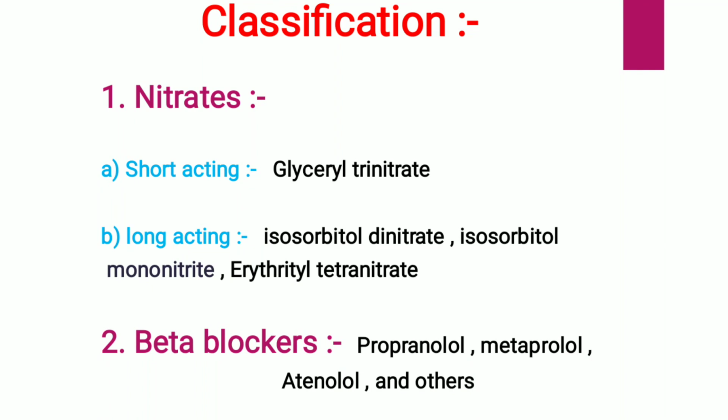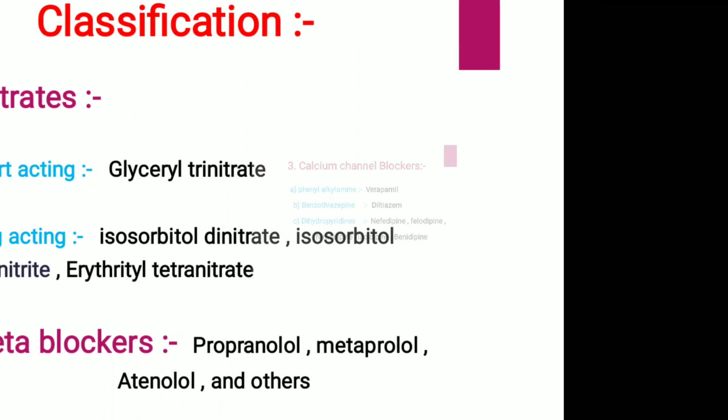Next point is classification of anti-anginal drugs. Let us see. First one is nitrates. There are two types: short acting, example glyceryl trinitrate; and long acting, example isosorbide dinitrate, isosorbide mononitrate, and erythrityl tetranitrate. Second one is beta blockers, example propranolol, metoprolol, atenolol, and others.